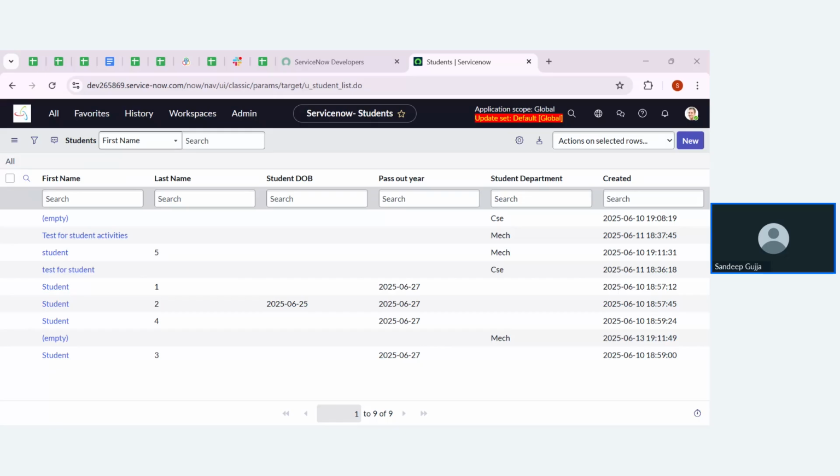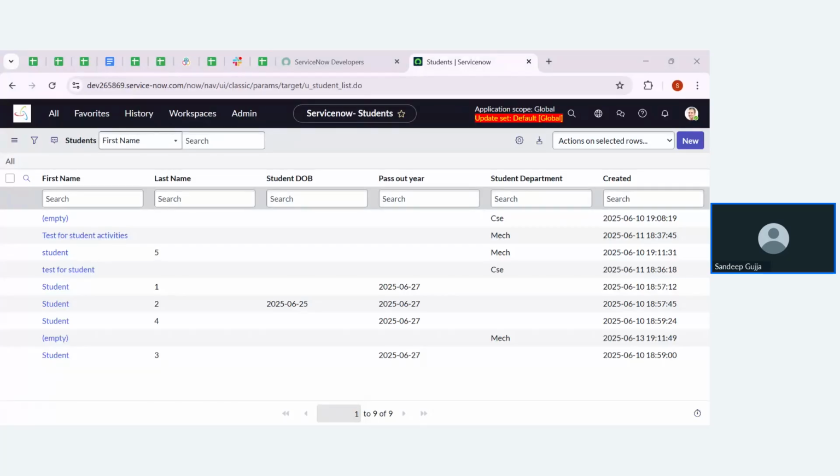What is this field dependency and how is it going to work? Basically, we create a field dependency to control one field's values based on another field. Suppose I have one field in which there is a list of multiple things I can pick.